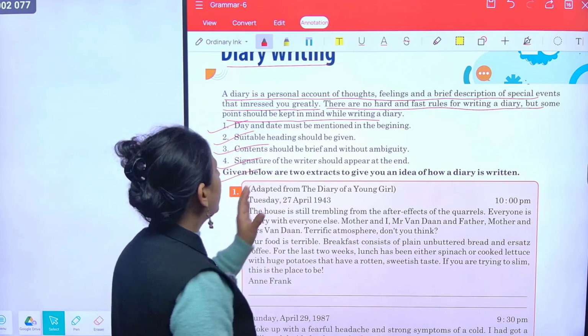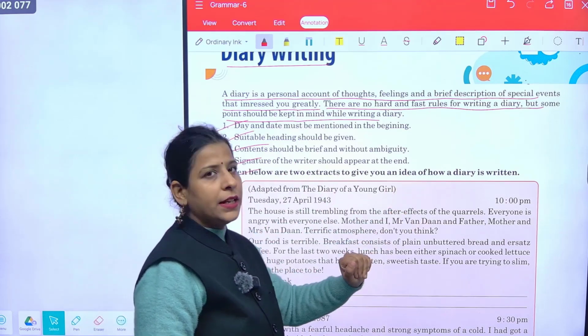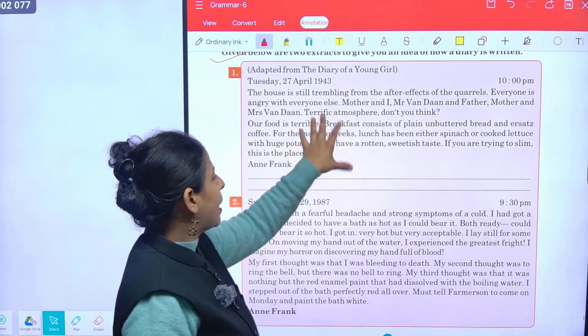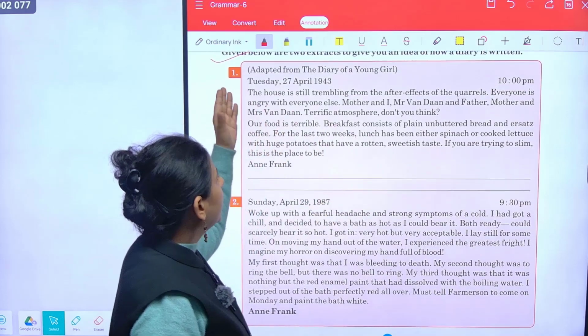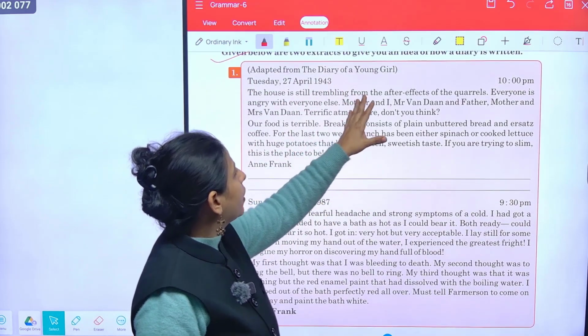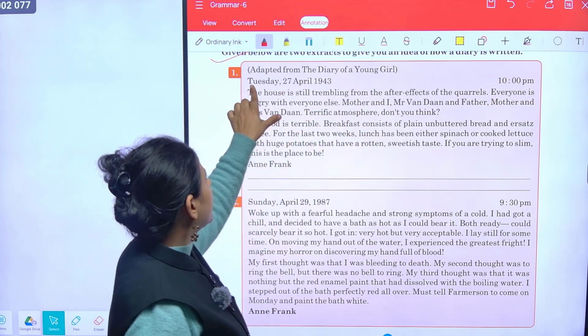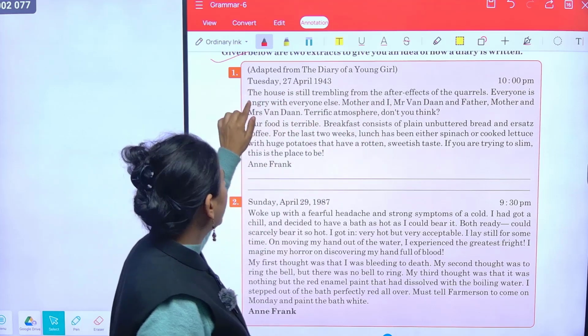So given below are two extracts to give you an idea of how a diary is written. They have given an example of how you have to write a diary. This is a diary adopted from a young girl. First they have mentioned the day and date. Then they have started writing.